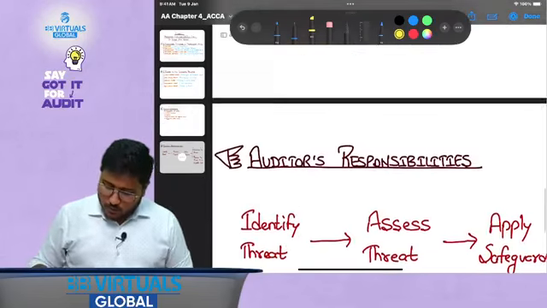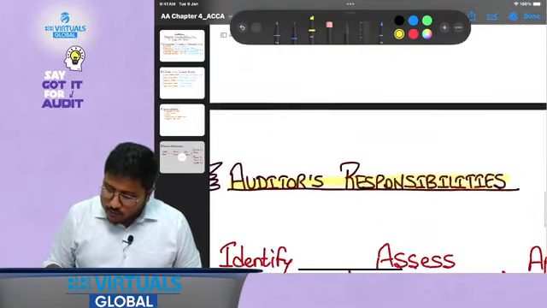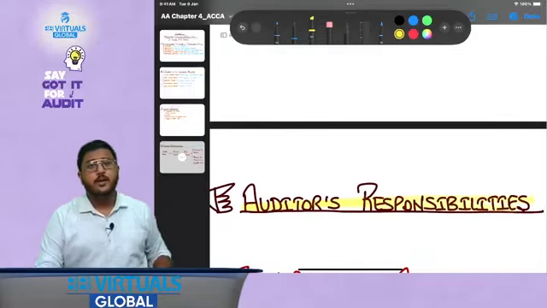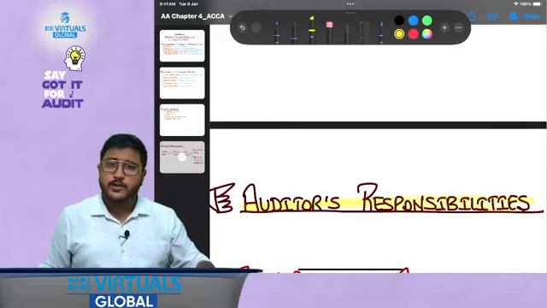Okay, now what are the auditor's responsibilities? This becomes really important. We have done everything, we have understood everything. But the point is, what are the auditor's responsibilities in this particular case?